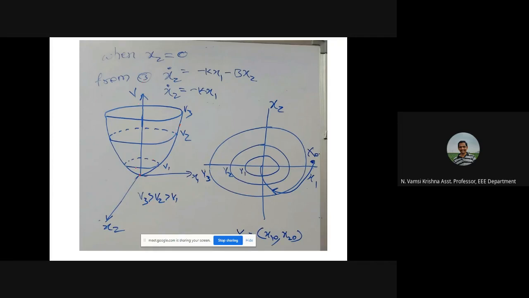దీన్నే మనం టాప్ వ్యూలో చూసామనుకోండి, x0 is the initial condition, x1 0, x2 0, initial state. As time proceeds, its trajectory is tending to 0 because the system is stable. అదే b positive కాదు, b negative ఉందనుకోండి, the trajectory will diverge from it. It will not reach this 0 because the energy keeps on increasing. So this radius keeps on increasing and finally it will reach infinity. Okay.